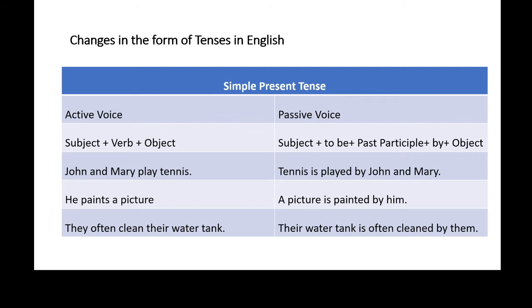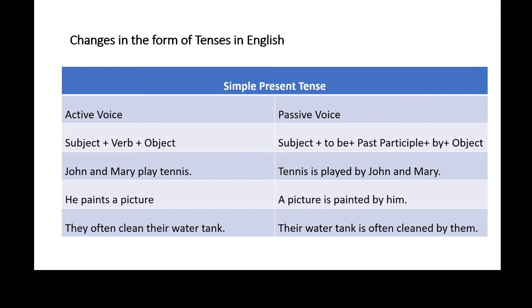So let us deal with some examples here. John and Mary play tennis. It is the active form of voice. This sentence is written in active voice form. And when it is converted into passive, it becomes: tennis is played by John and Mary. So let us see how it is converted into passive form. Tennis is played by John and Mary. So friends, when we are expected to transform a sentence with simple present tense into passive form of voice,